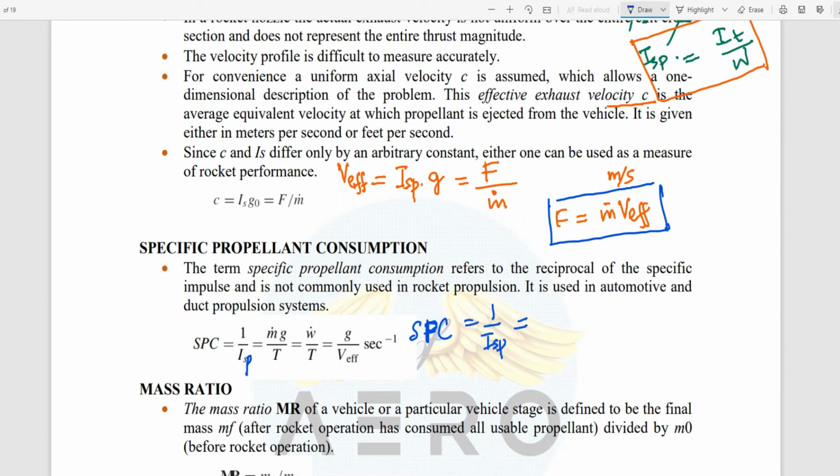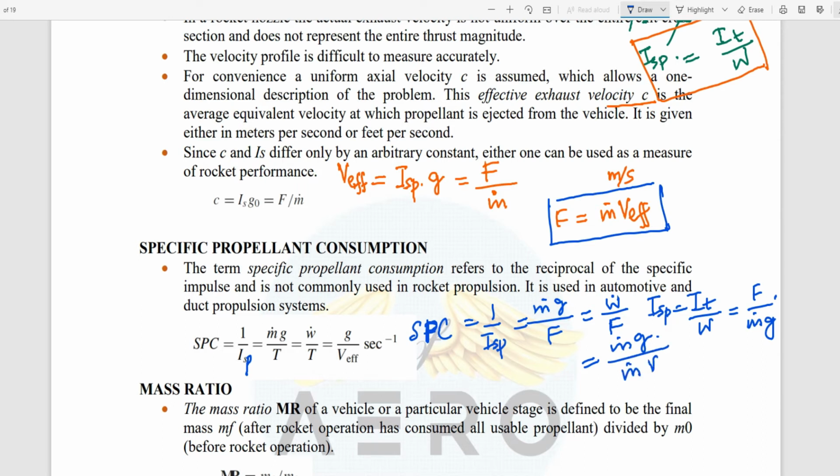So what is specific impulse? We have seen specific impulse is the total impulse by the weight, or the thrust force by m dot g. So if it is a reciprocal, we can write m dot g by F, or w dot by F. Because m dot into g, what is F?